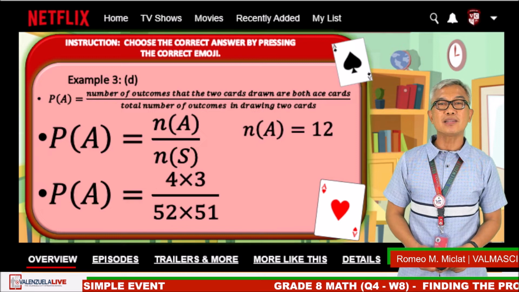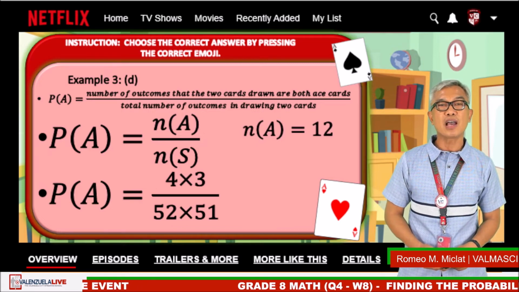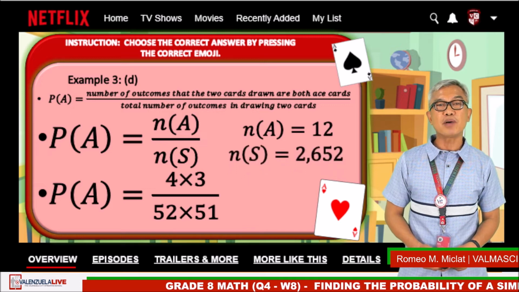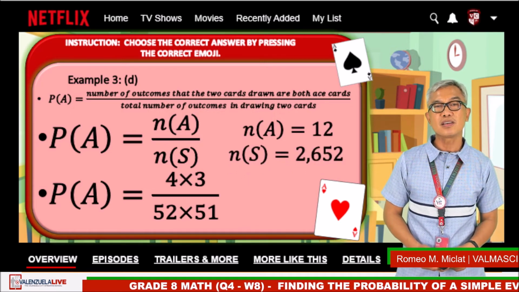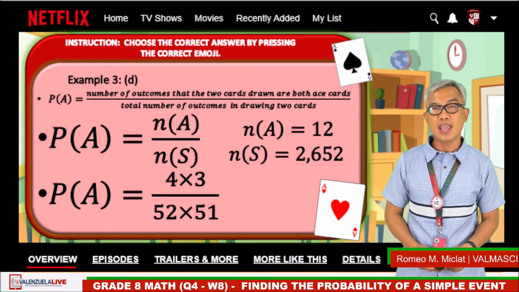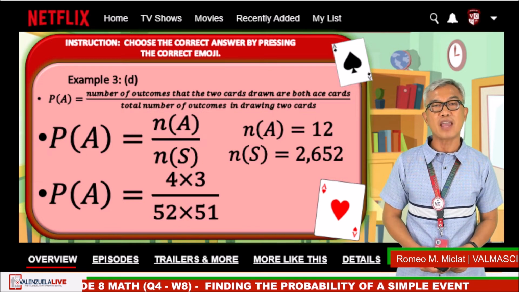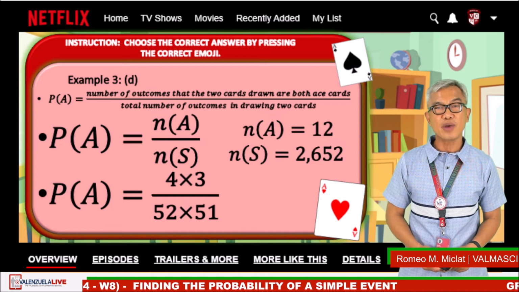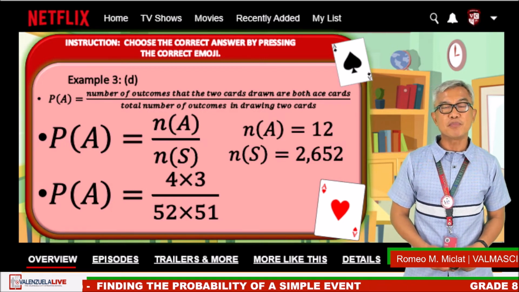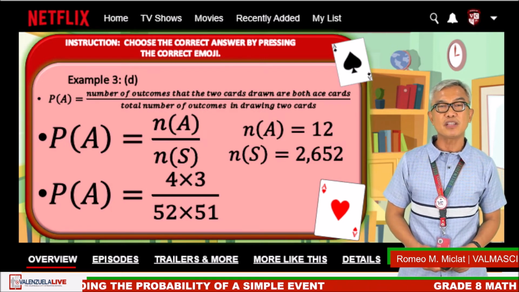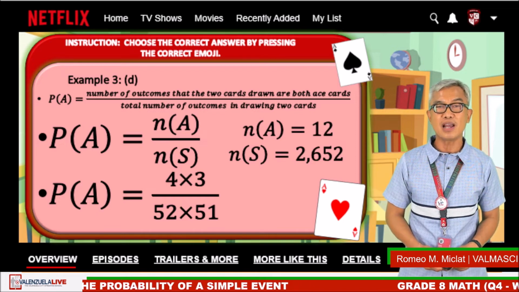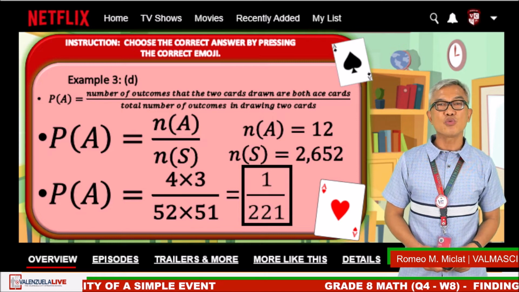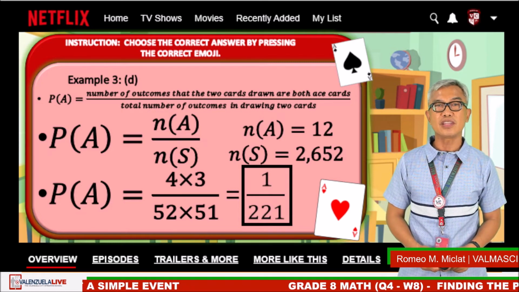Then the probability of event A is equal to the number of favorable outcomes divided by the total possible number of outcomes. The probability of event A is equal to the number of event divided by the number of sample space. The number of event is 12. The number of sample space is 2,652. Substituting to our formula, our answer is 1 over 221.